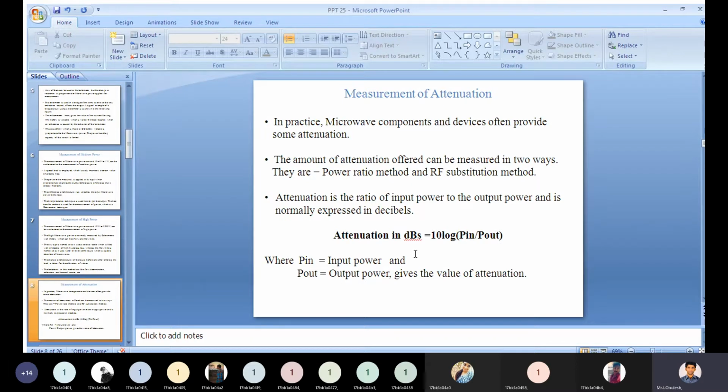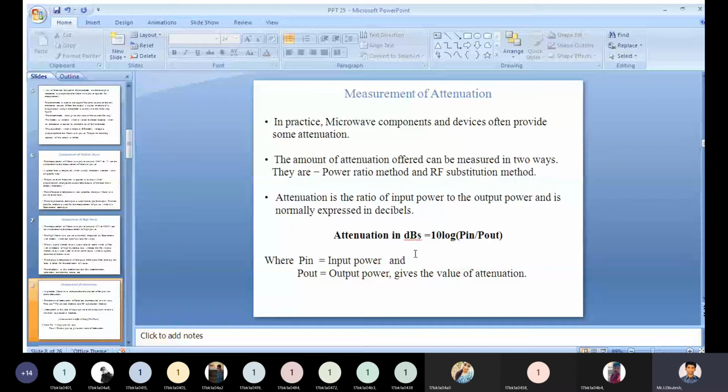Coming to attenuation, attenuation is defined as the ratio of input power to the output power and is normally expressed in decibels. Therefore, attenuation in decibels is equal to 10 log of input power divided by output power.